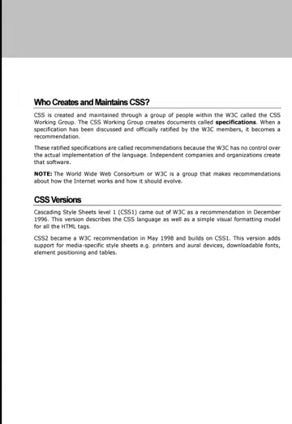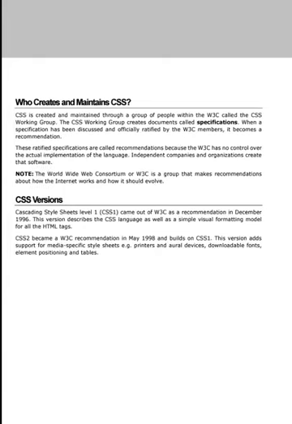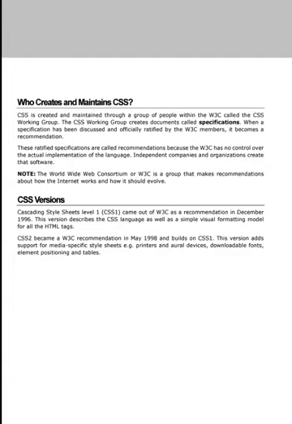Cascading Style Sheet CSS1 came out of W3C as a recommendation in December 1996. After that, we got another two versions. This version describes the CSS language as well as a simple visual formatting model. CSS2 became a W3C recommendation in 1998 and builds on CSS1. This version adds support for multimedia-specific style sheets, printers and oral devices, downloaded fonts, element positioning and tables.